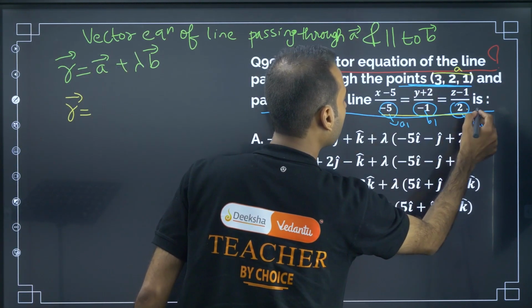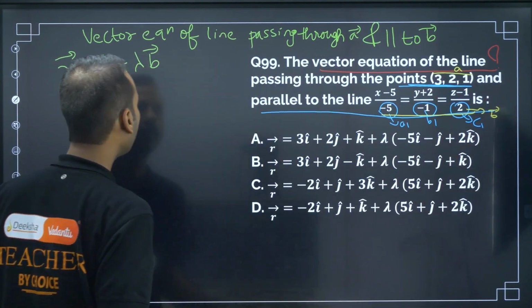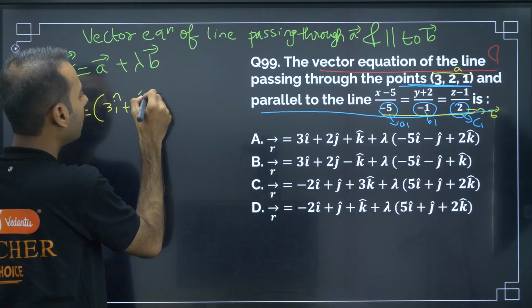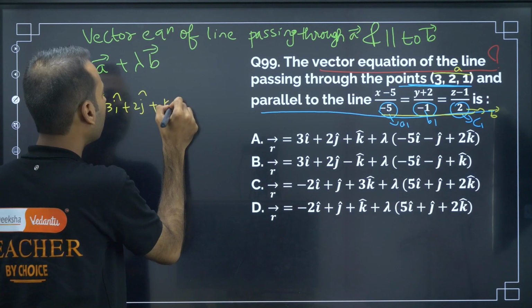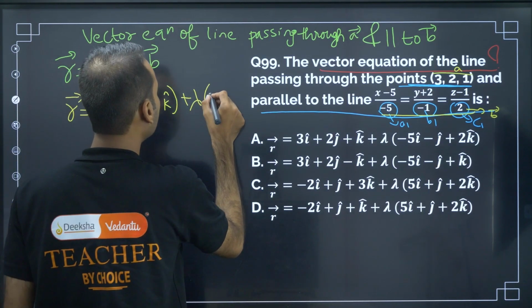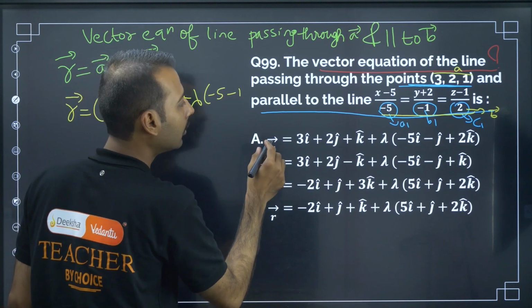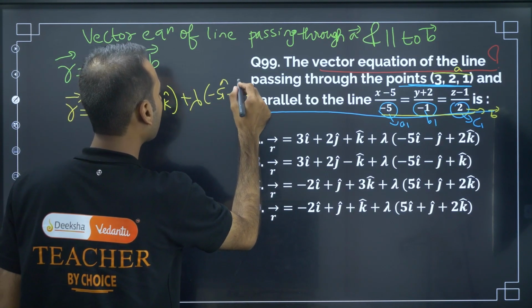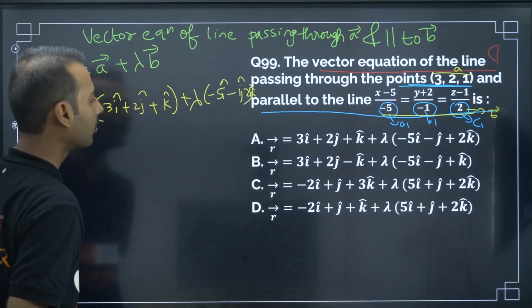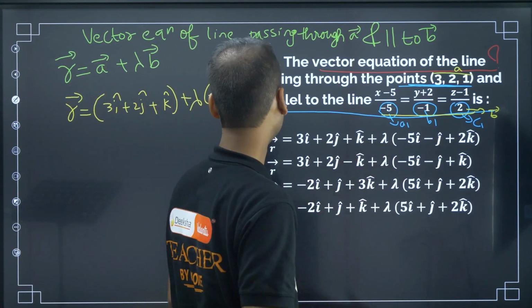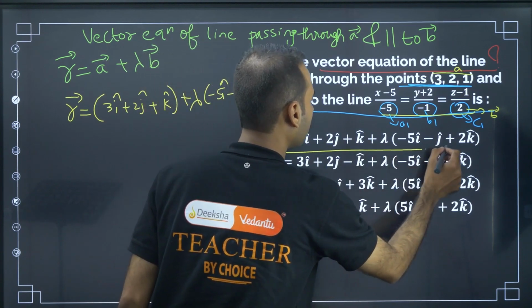And these points they have given, this is B vector. So a vector is 3 i cap plus 2 j cap plus k cap, plus lambda, B vector is minus 5 i cap, minus 1 j cap, 2 k cap. So is there any option like this? 3, 2, 1, lambda minus 5, minus 1, 2. So the first one is the answer.